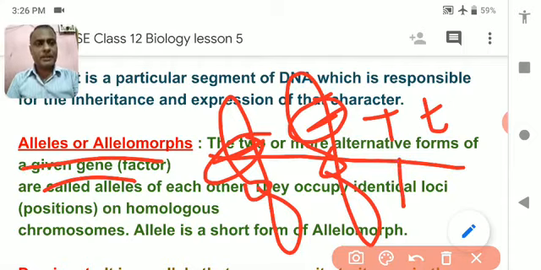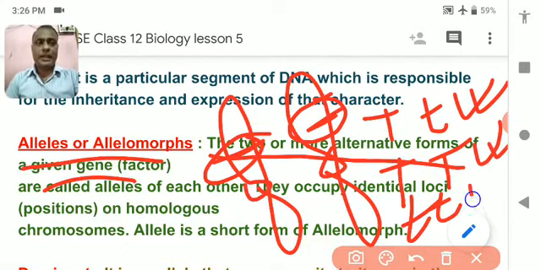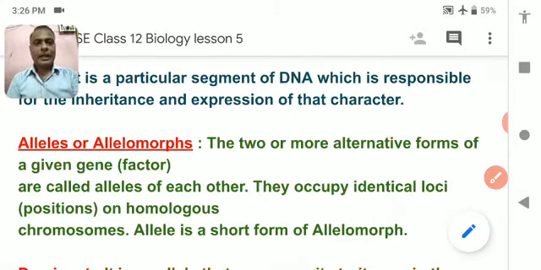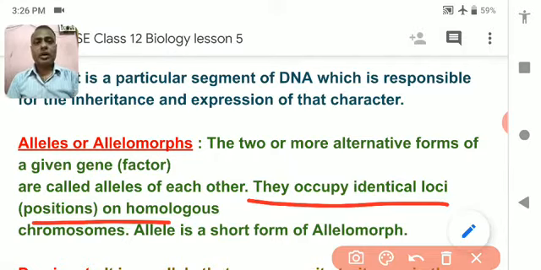Either it be capital T, or capital T small t, or small t. The three different forms it would be. So the two or more alternative forms of genes together are called allele. They occupy the identical or same position on homologous chromosomes.